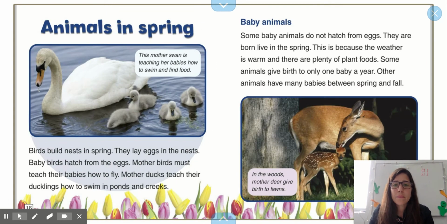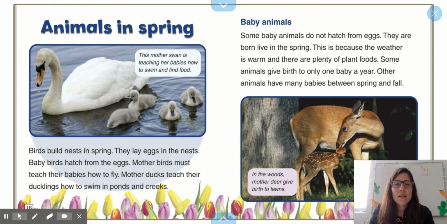Animals in spring. This mother swan is teaching her babies how to swim and find food. Birds build nests in spring. They lay eggs in the nests. Baby birds hatch from the eggs. Mother birds must teach their babies how to fly. Mother ducks teach their ducklings how to swim in ponds and creeks.